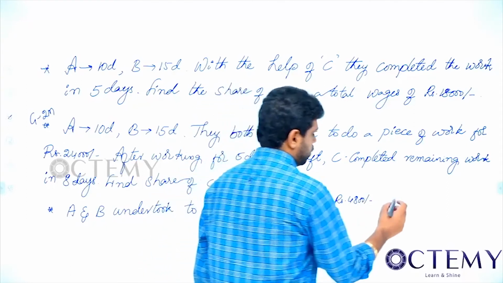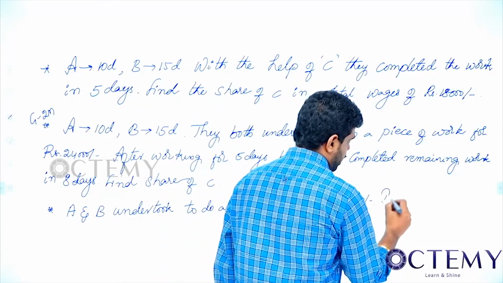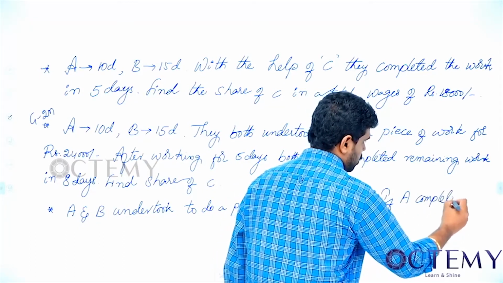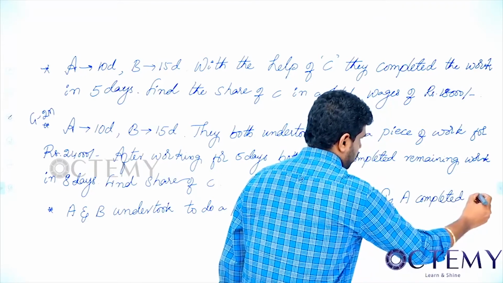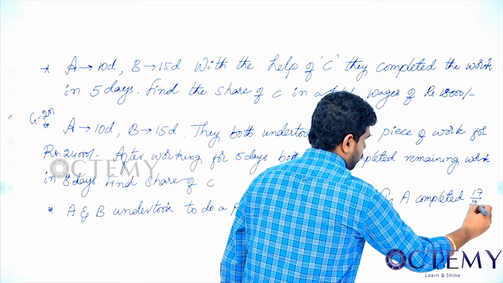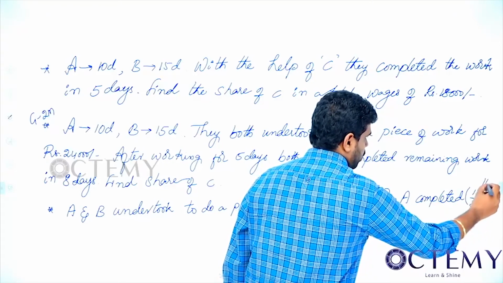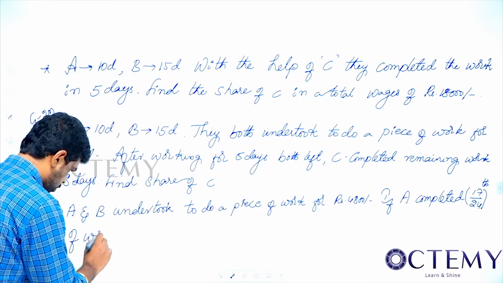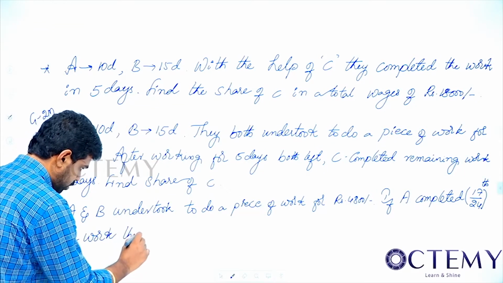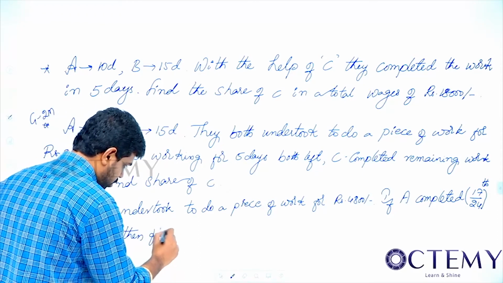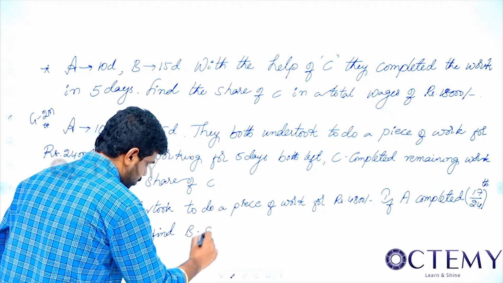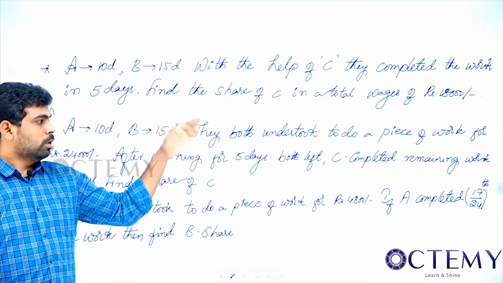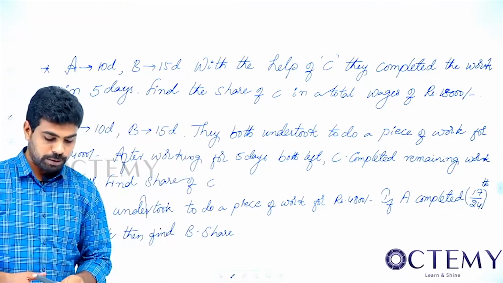If A completed 17/24 of the work, then find B's share. Okay, I'll give you 3 minutes time. So copy this, solve the answers and comment your answers.